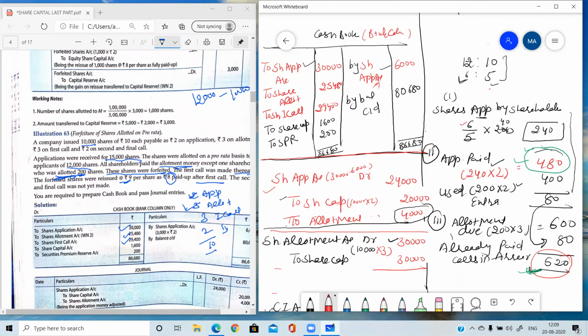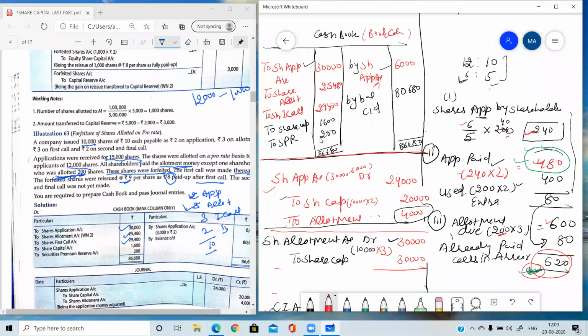Applied will be the numerator, 6 upon 5 into the number of shares given in the question, 240. He has applied for 240, then application money paid on 240 into 2, 480, and he was given only 200 shares, so 200 into 2, 400, excess money is 80. Allotment due on 200 shares, 200 into 3, 600, adjust the excess money received 80, so the calls in arrear is 520.